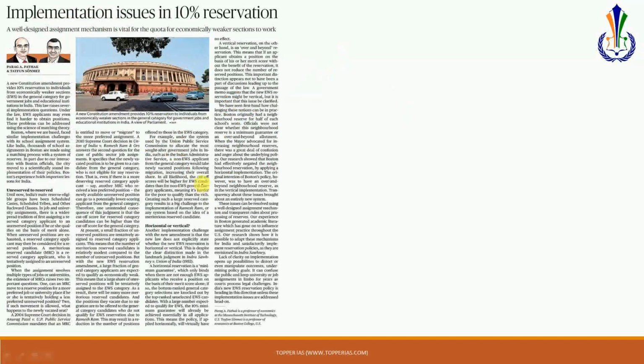Come to the next article, implementation issues in the 10% reservation. Now basically this is with regards to the 10% reservation that has been given to the economically weaker sections in the general category itself. This article is talking about a lot of nitty-gritties, and I don't expect UPSC to ever ask such a question. The only idea that you have to draw from this article is that implementation is a major challenge for this plan or this particular scheme of the government.